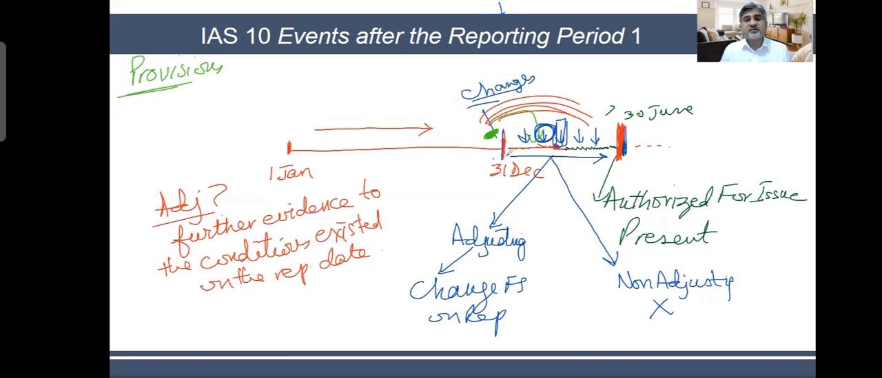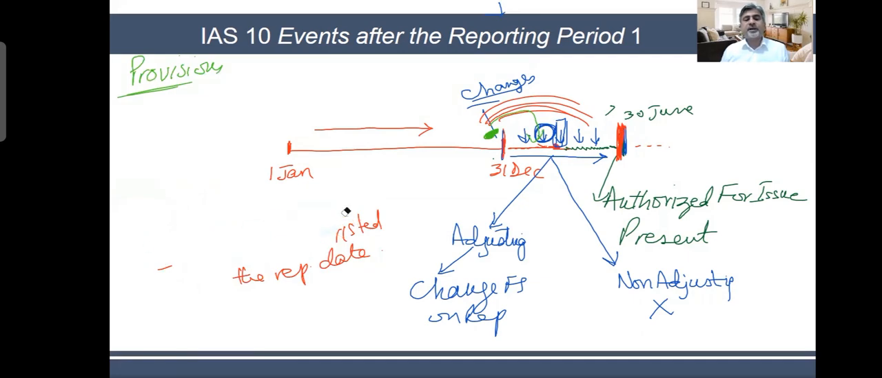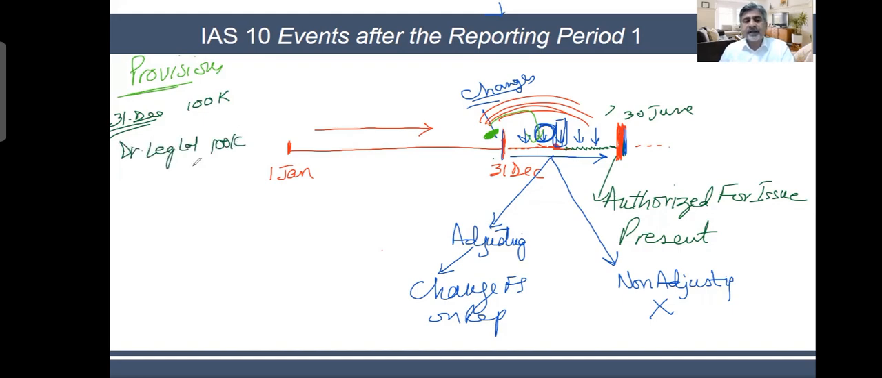On 31st of December, we had some court case, some lawsuit which was going on. We didn't know what was going to be the outcome because it was not decided until 31st of December. So on 31st of December, we got an estimate of how much we were expected to be fined, and we thought that we would be penalized by the court for $100K. So we say debit legal expenses 100K, and credit provision 100K. We create a provision for 100K because it met the 3 criteria.